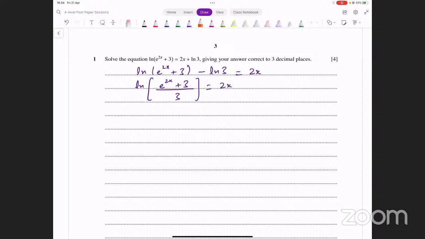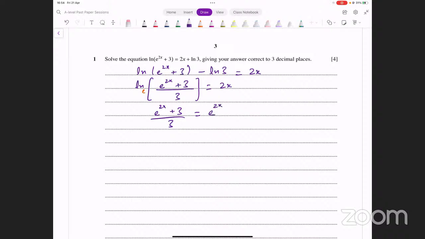Okay. And now remember the base of ln is e. अगर हमने इसको दूसरी साइड पे लेकर जाना हो तो ये क्या होता है? ये 2x की जाके बेस बन जाएगी राइट साइड के ऊपर. Okay. So the equation can therefore be converted to this form. We can say this is e raised to power 2x plus 3 divided by 3. And on the other side, when this base e goes to the other side, it's going to become e raised to power 2x on that side.